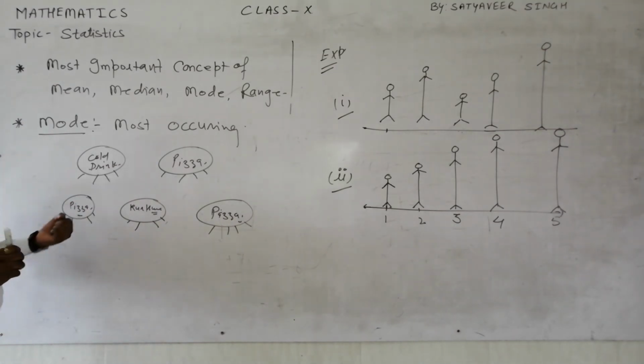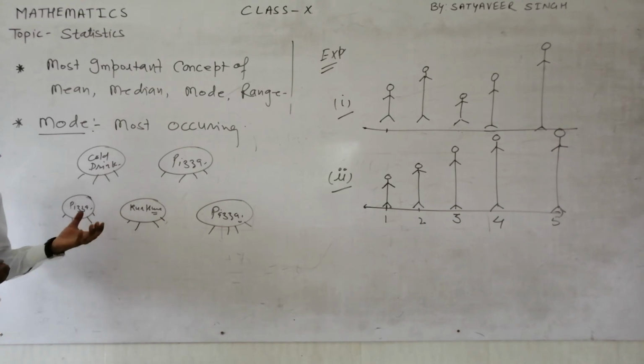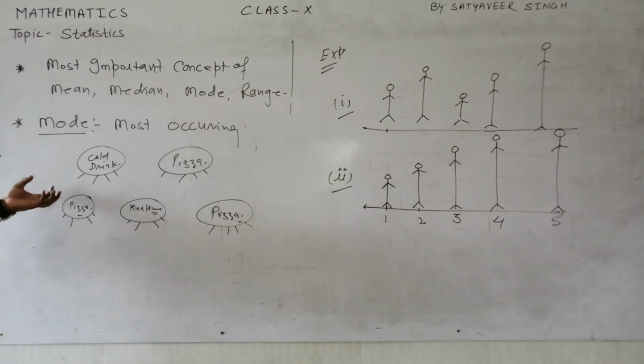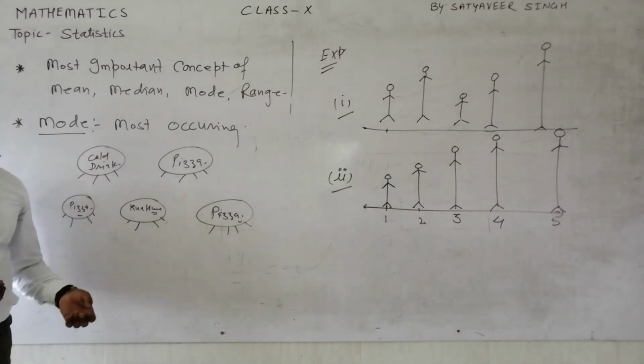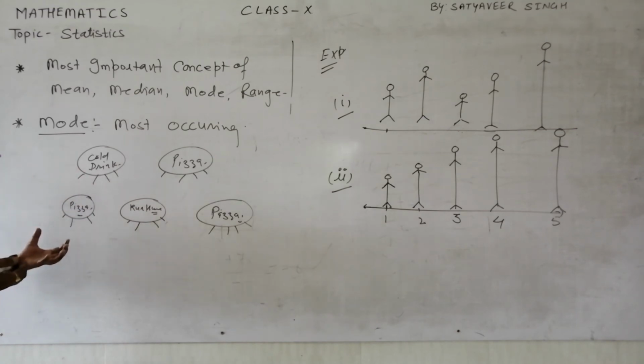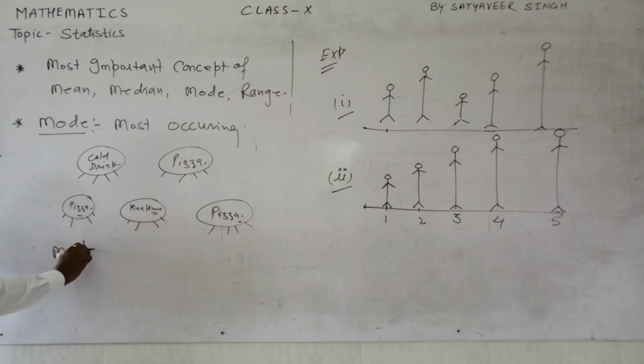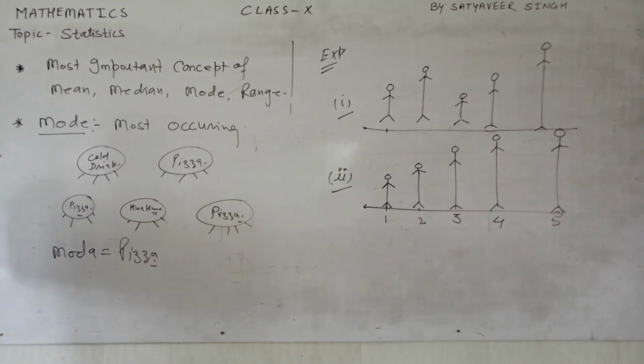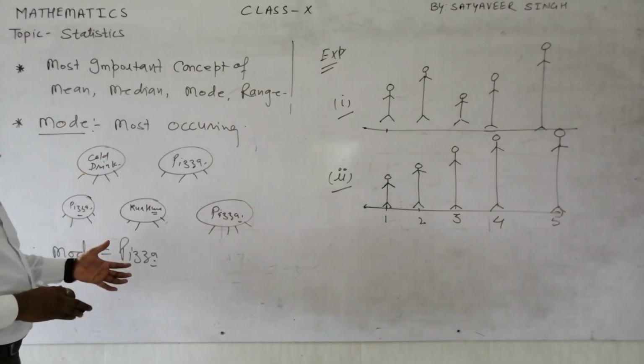Nowadays I have seen students are running behind fast food. That demand I have seen here even in the restaurant. In most of the tables I have seen pizza kind of things. Students love it, I don't know why, but I wanted to analyze from this restaurant what is in most demand. So I got that the mode of the data is pizza. I hope I am clear about the mode with the help of this example.